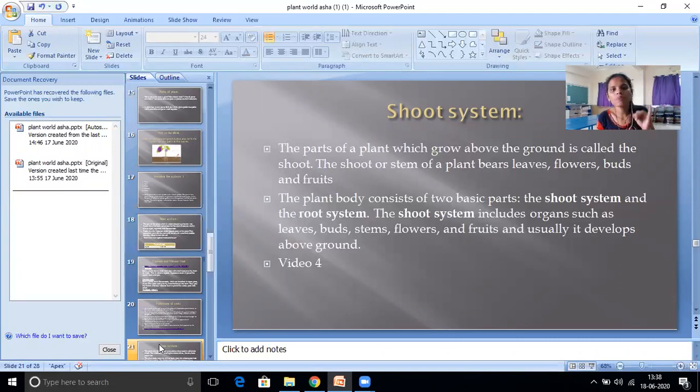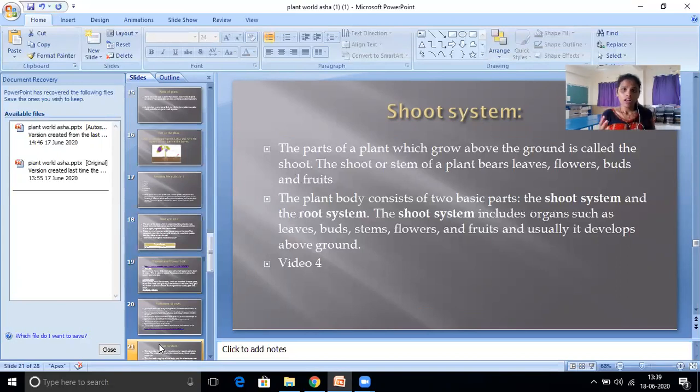The plant body consists of 2 basic parts, the shoot system and the root system. There are 2 basic parts in the plant: one is the shoot system, and the other is the root system. The shoot system includes organs such as leaves, buds, stems, flowers, and fruits, and usually it develops above ground.